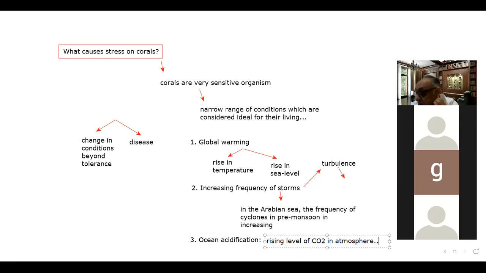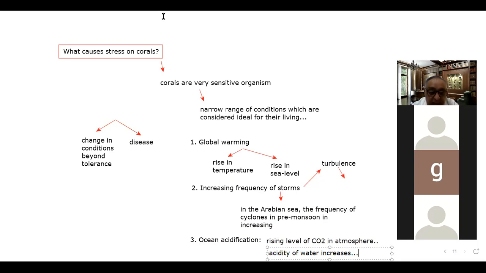Now when this carbon dioxide is dissolved in seawater, it makes an acid. The acidity of water increases. And you know that corals don't tolerate acidic conditions, so that is also one reason behind the stress on the corals.